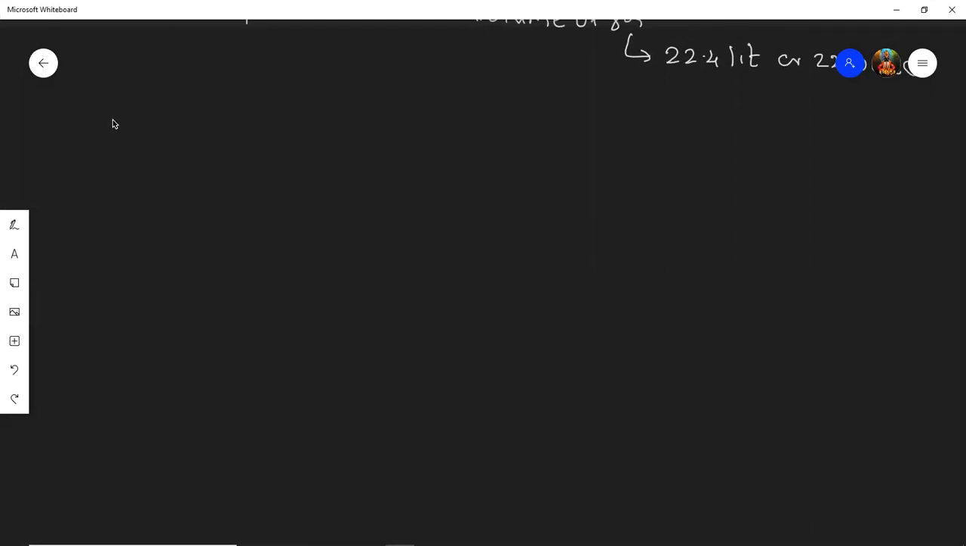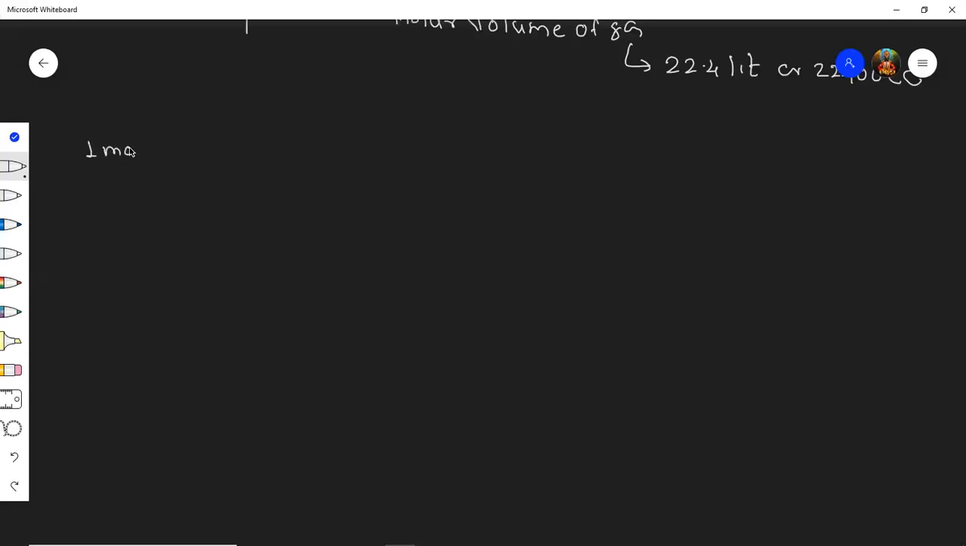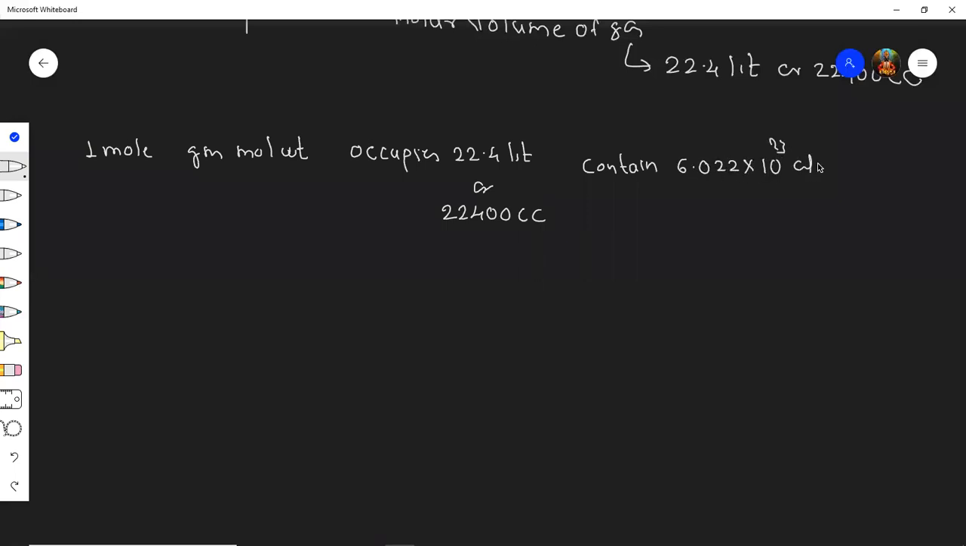Okay, but students, do you know this formula? This formula you might be knowing: 1 mole is equal to gram molecular weight, and it occupies 22.4 liter or 22400 cc, and it will contain 6.022 into 10 raised to 23 atoms, ions or molecules. From this one formula only we have made those three formulas.